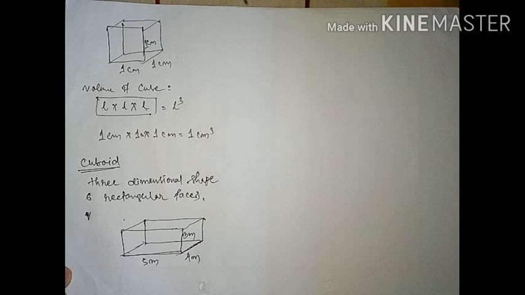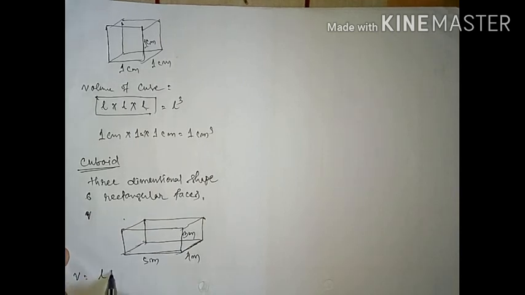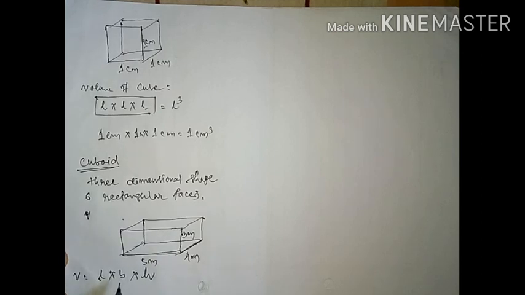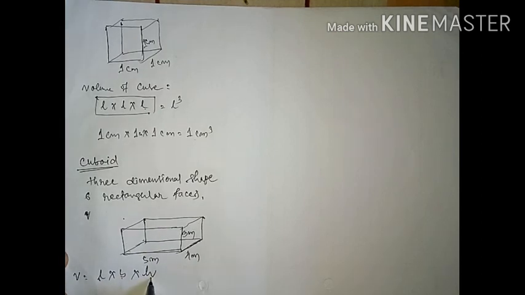In this condition, volume equals length into breadth into height, where L stands for length, B for breadth and H for height.